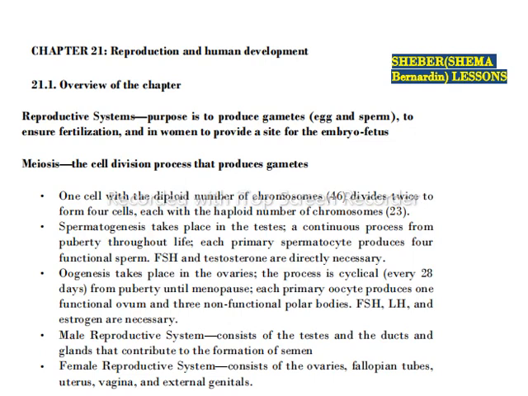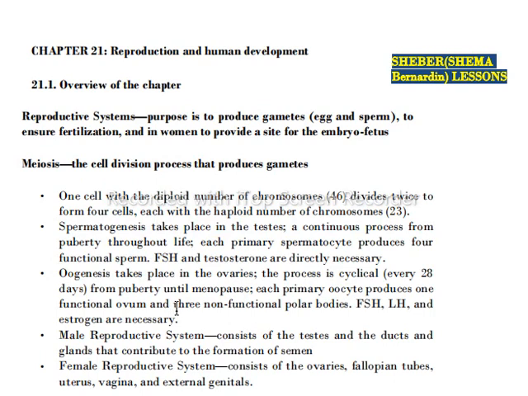Meiosis is the cell division process that produces gametes. One cell with the diploid number of chromosomes, 46, divides twice to form 4 cells, each with the haploid number of chromosomes, 23. Spermatogenesis takes place in the testes, a continuous process from puberty throughout life. Each primary spermatocyte produces 4 functional sperm. FSH and testosterone are directly necessary.